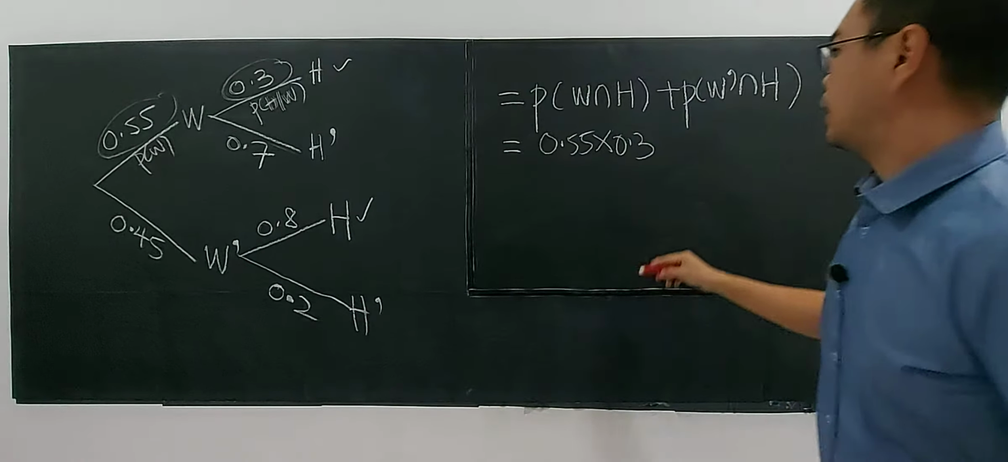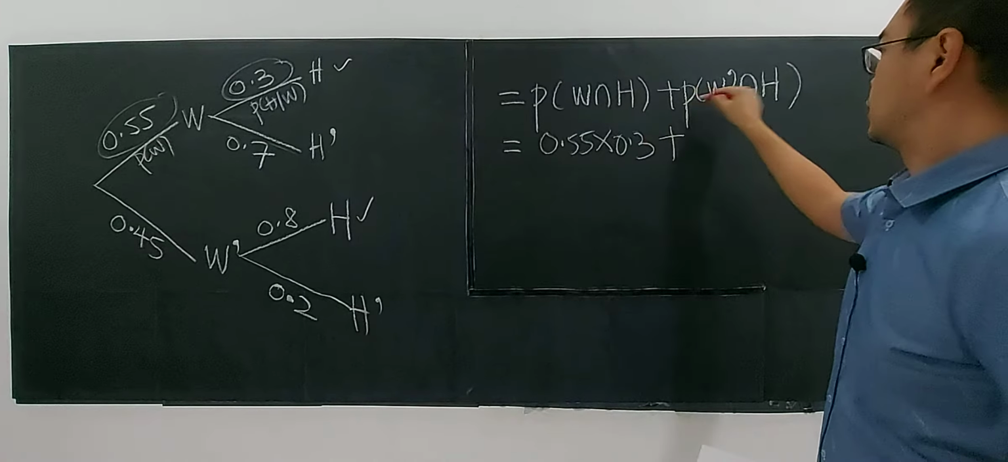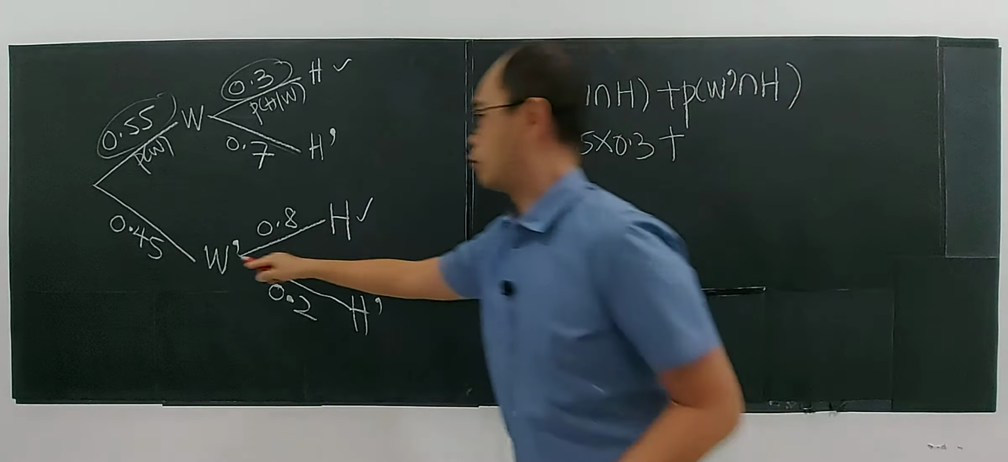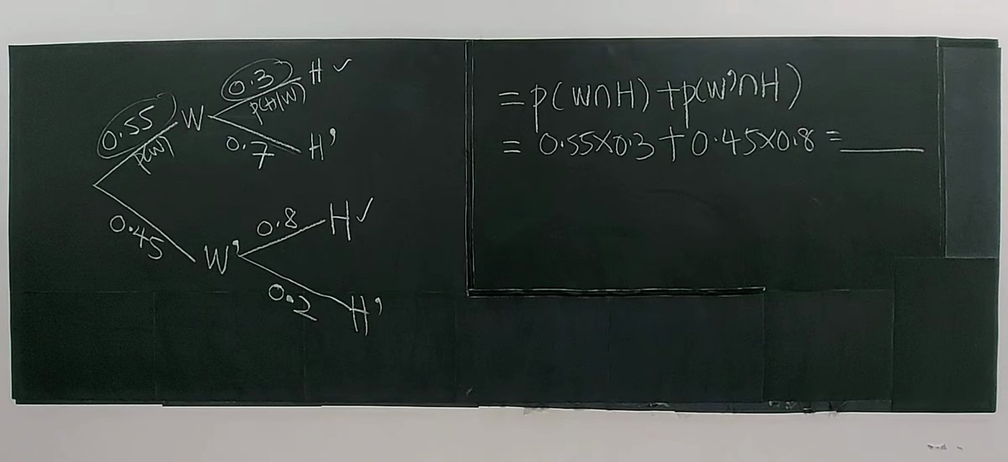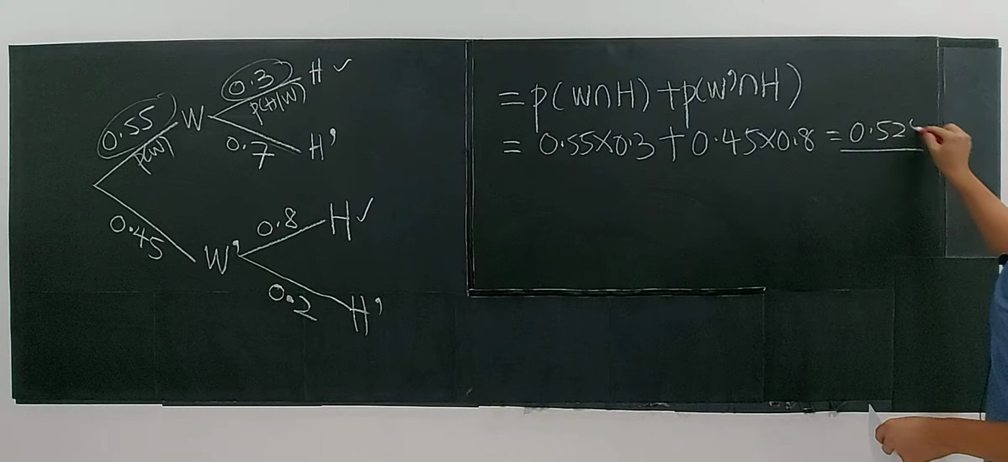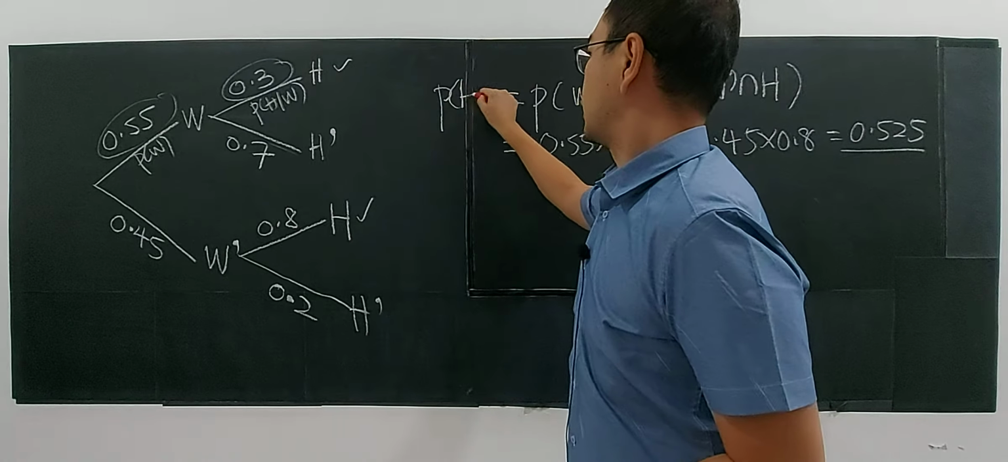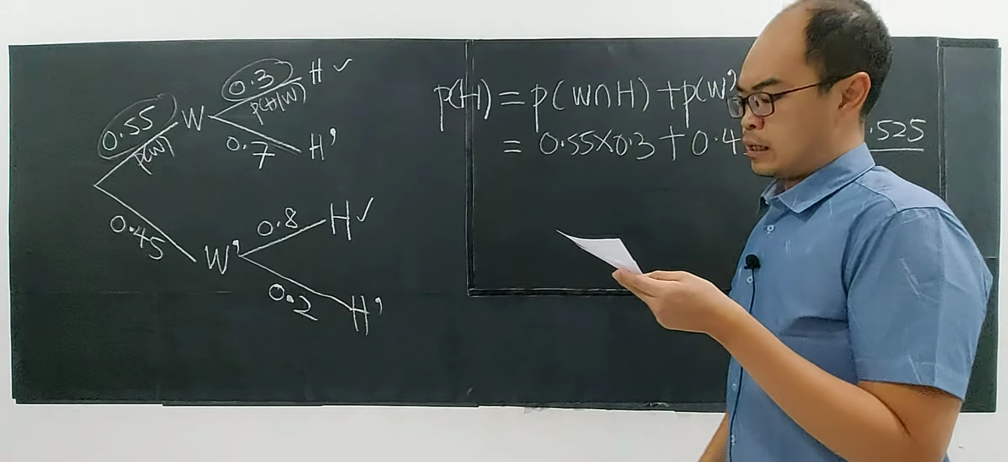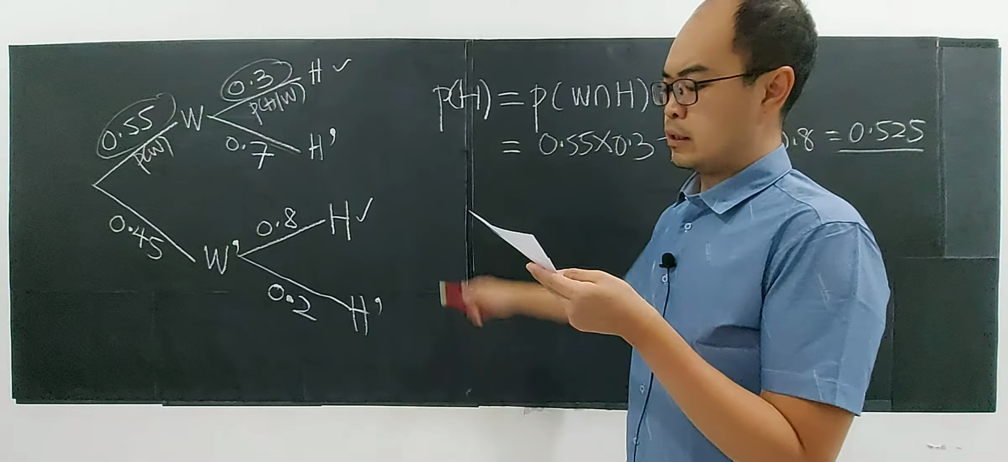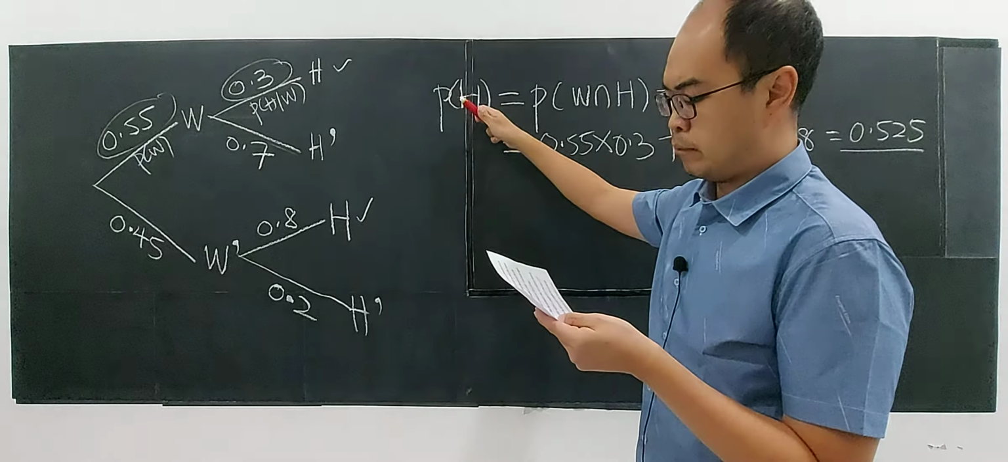So you just multiply. Let's calculate first: 0.45 multiplied by 0.8. Let's total up what you get. So you have proven it to be 0.525. After you calculate, you know it is 0.525. This is the probability that the golfer will hit a straight drive on the hole.